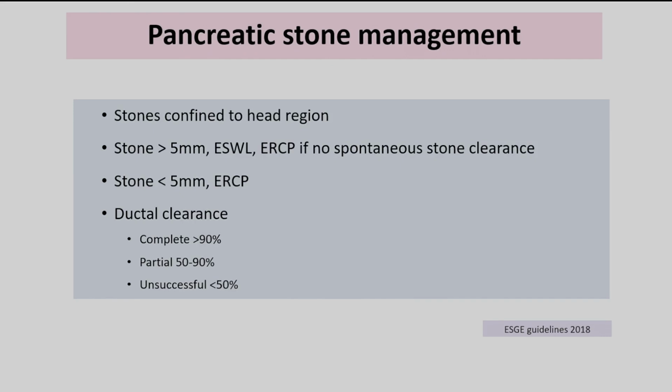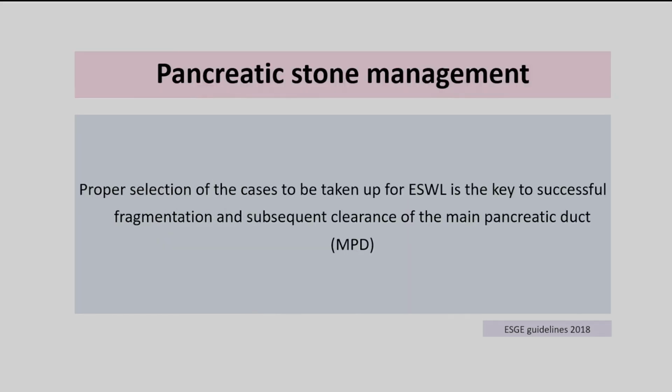Now, pancreatic stones. As I said, for stone burden in the head of the pancreas, it is better; they show a good response to the treatment. If the stone is more than 5 millimeter, it is better to do ESWL, because ERCP alone is difficult, as pancreatic stones are different from bile duct stones. If the stone is less than 5 millimeter, you can do the ERCP. And ductal clearance can be achieved in more than 90% of these patients.